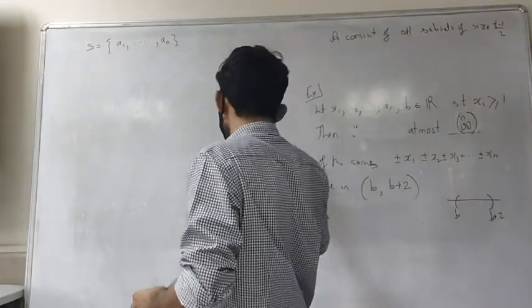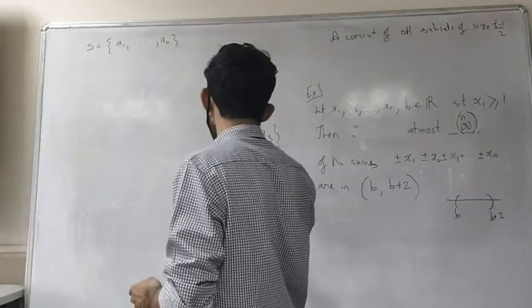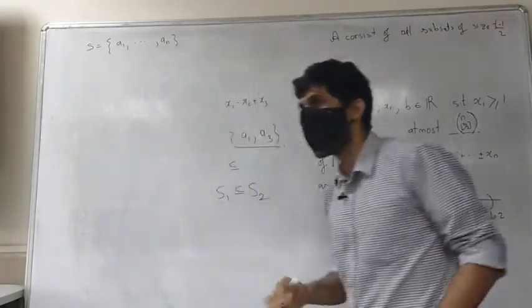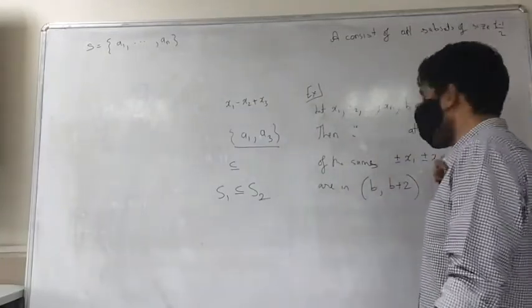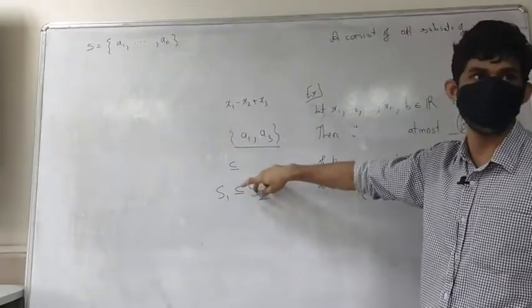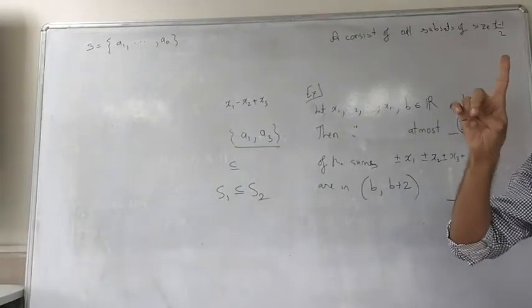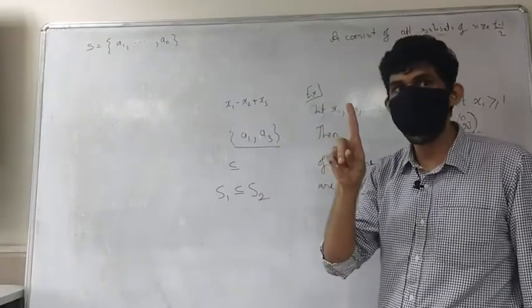Say suppose this sits inside this, what does it mean? Say suppose I have a subset S1 that sits inside the subset S2. What does it mean? It means that the corresponding number is going to be bigger than this, right? Because it's going to have extra pluses. And it will be at least bigger by 1. Can you see that?